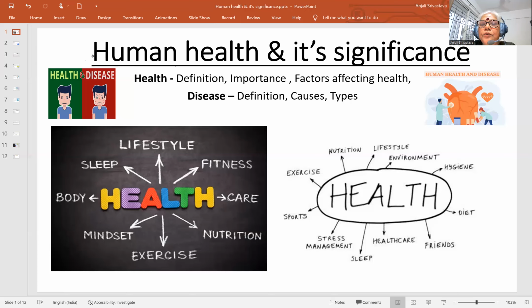In this topic, we are going to see what is health, health's definition, being happy and healthy. What does it mean? What is its importance? Factors affecting health. And if we are not healthy, since it's not always possible to be healthy, sometimes something happens, sometimes all is not well, and that condition may be called a disease. So we will see the definition, causes and types of diseases. In short, because it is not of a very high class, this request is an interesting topic.